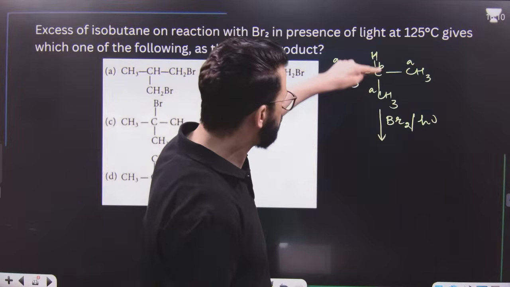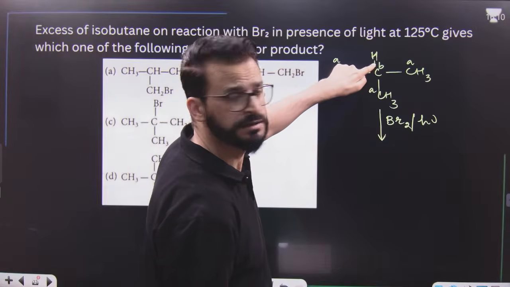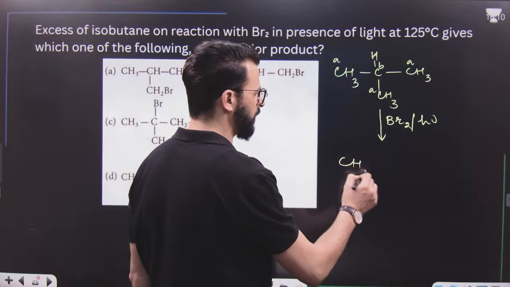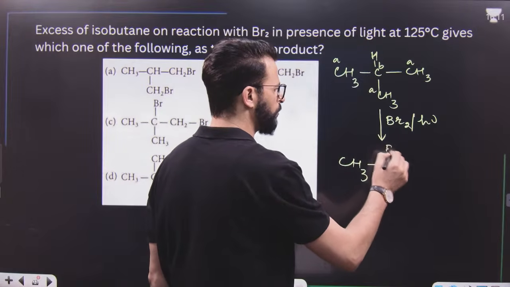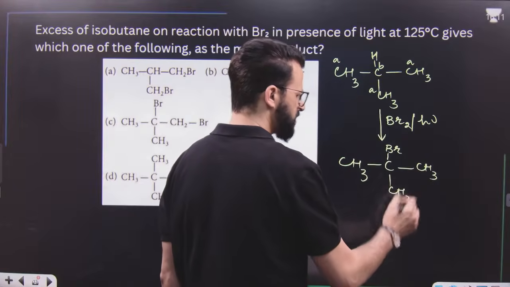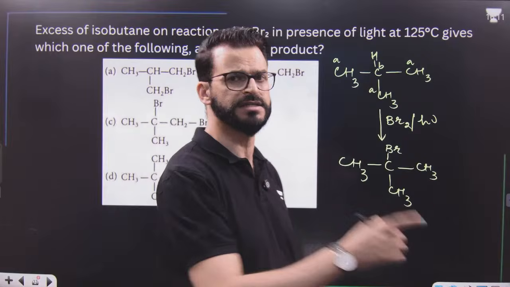But if we remove this hydrogen, there will be a more stable carbon free radical. That means the brominated product formed from the more stable carbon free radical is the major product during bromination. That means this is the major product of bromination, because bromination is a selective free radical substitution reaction.